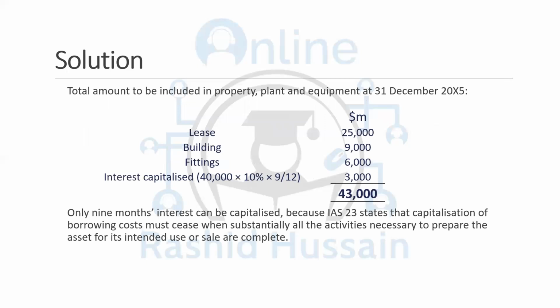So what we are going to do, we take the land, which is the leasehold interest, 25,000. We take the building, which is 9,000. We take the fittings, 6,000, and then the borrowing cost, which is the direct cost as well. So 40,000 was the amount of loan, 10% was the interest rate, and construction continued for 9 months. So the total cost to be capitalized is 43,000.